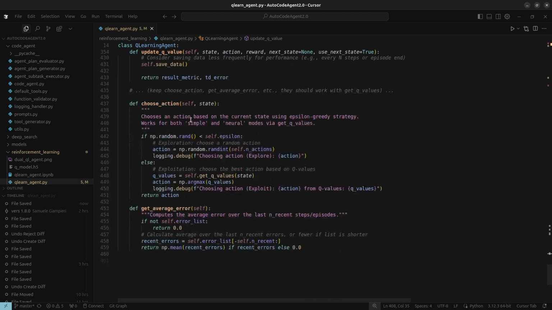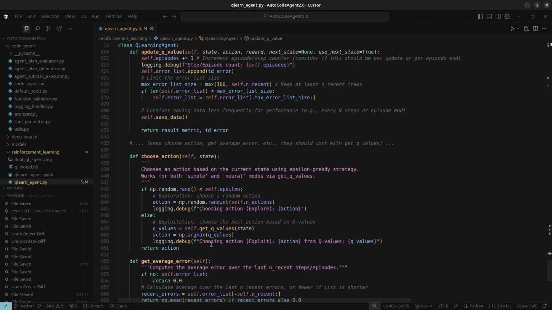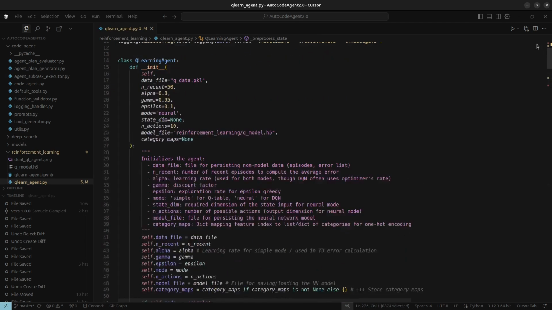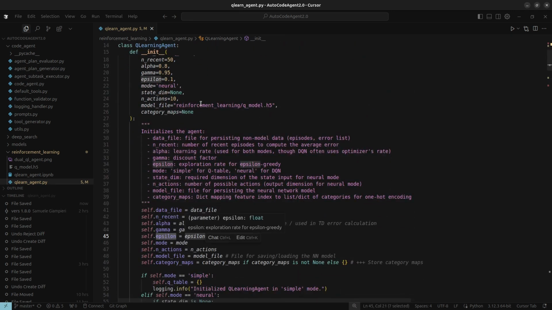Finally, choosing an action, choose action. This handles the balance between exploring new things and exploiting what the agent already knows. Most of the time, it picks the action that looks best based on the current Q values. But sometimes, with a probability called epsilon, it just picks an action randomly to make sure it doesn't miss out on potentially better options. Usually, this epsilon value gets smaller over time as the agent learns more.